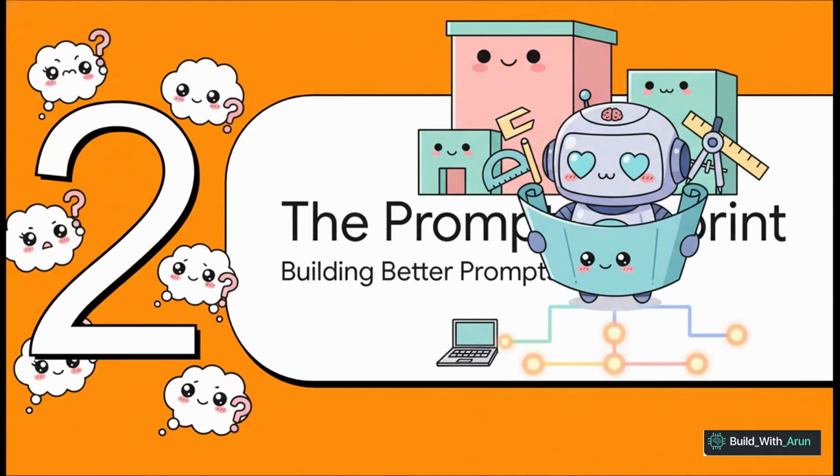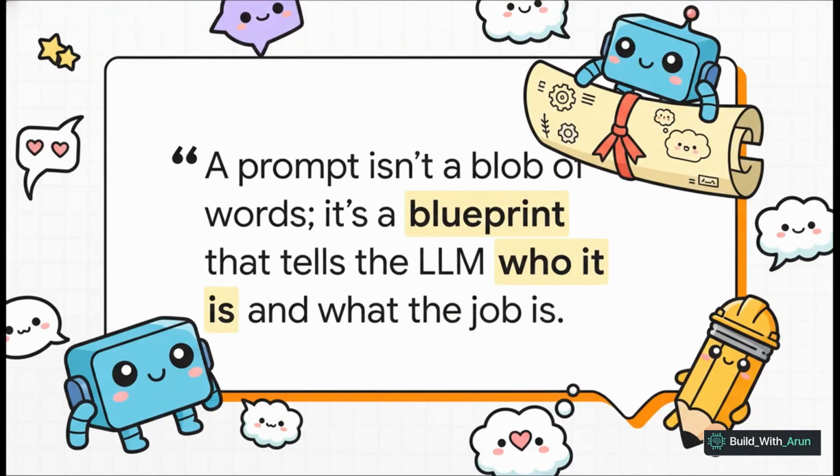So how do we build these better instructions? Well, we need to stop thinking about it like we're just asking a simple question. We need to start thinking like an architect. The real solution here is to build a detailed instruction set, what we're going to call a blueprint, that gives the AI a crystal clear plan to follow. This quote from Amin Kumar just nails it. It's the perfect way to think about it. A great prompt isn't just a blob of words, it's a comprehensive blueprint. It gives the AI everything it needs to succeed, so there's absolutely nothing left to chance.